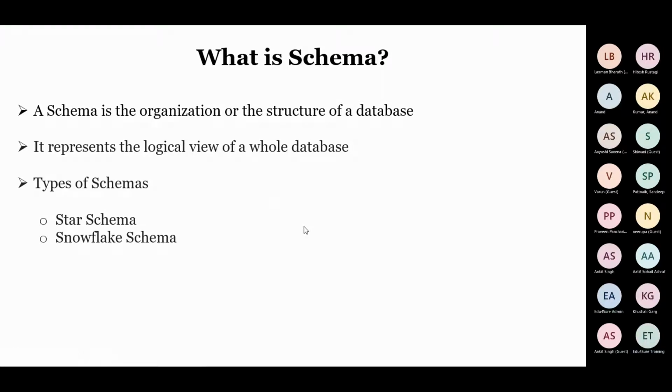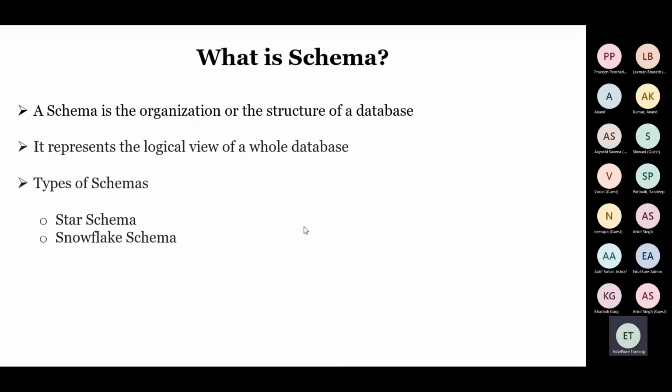Now the new concept comes into the picture: schema. A schema is the organization or the structure of a database. Like what is the correct structure of the database, right? It represents the logical view of the whole database. And we have multiple kinds of schemas, but in this course, we are just concerned with star schema and snowflake schema. These are two schemas you need to learn, right?